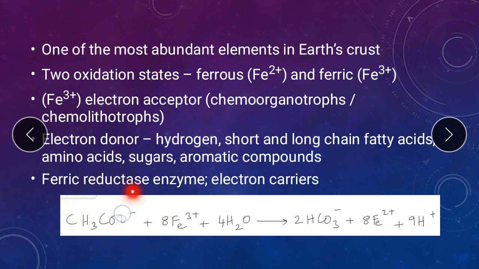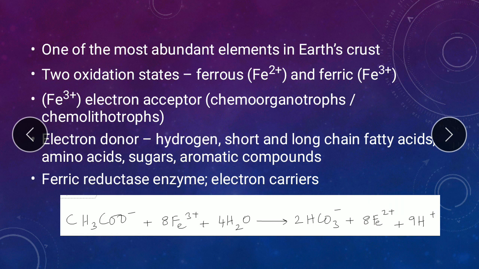This is just an example. So it is accepting the electrons from acetate, which is an organic electron donor, to form ferrous ion, and the acetate is being converted into carbonate. So we have the organism taking the electrons from the acetate compound. It is being accepted by the ferric ion, which gets converted into the ferrous ion, or ferric is reduced into the ferrous form.